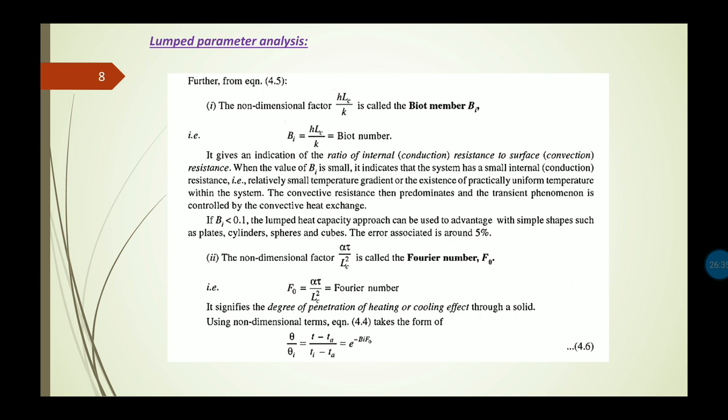Now we are getting the Fourier number. So what is this Fourier number? Fourier number Fo equals alpha tau by Lc square. So what is the physical significance of this Fourier number? It signifies the degree of penetration of heating or cooling effect through the solid body.